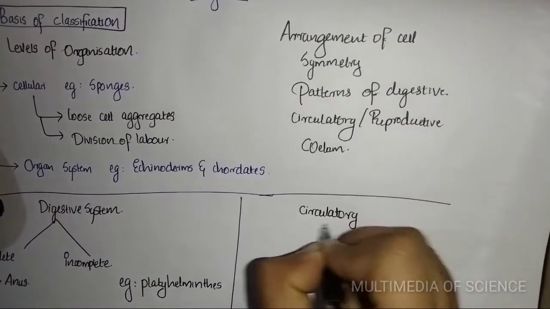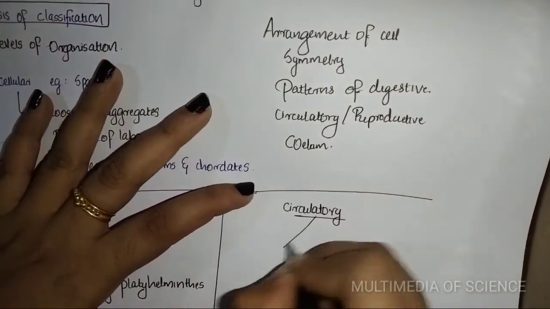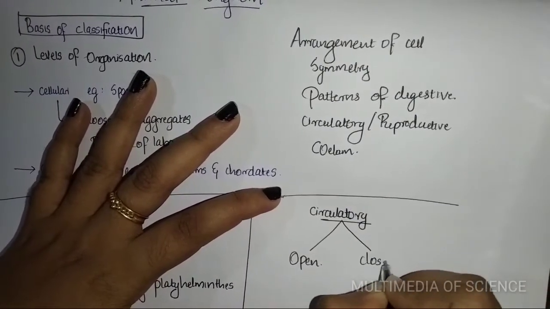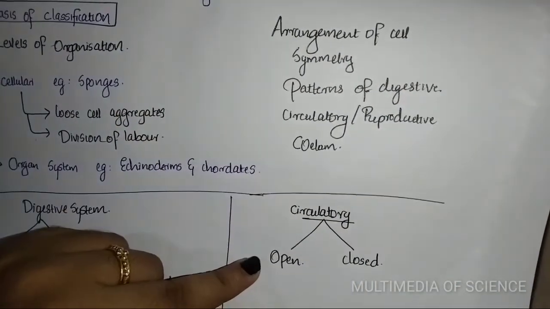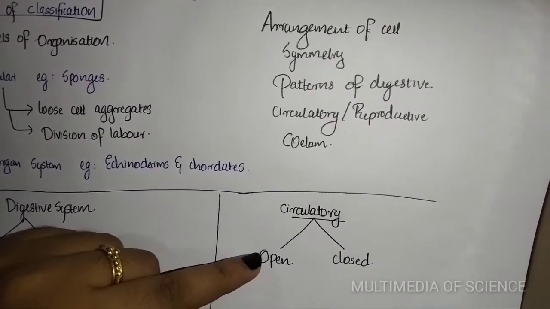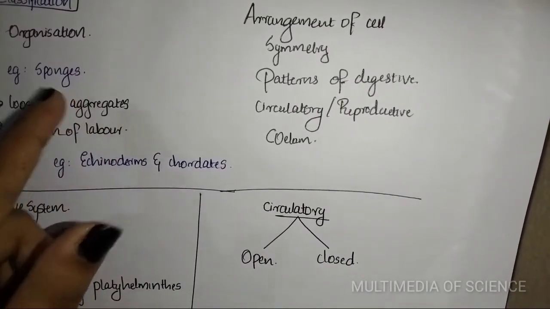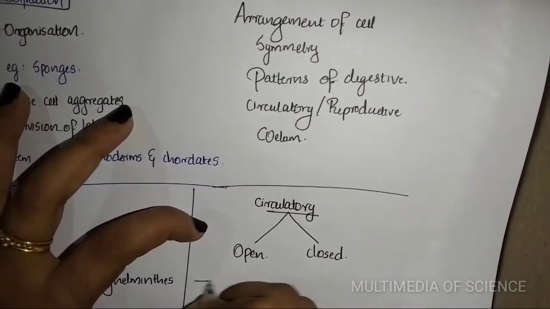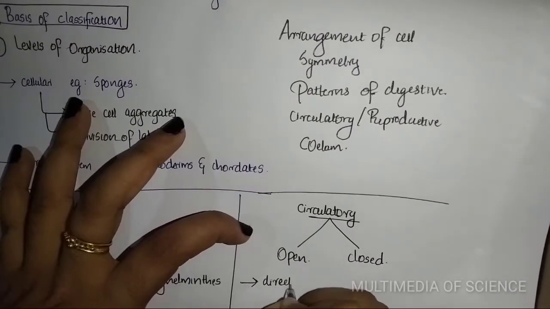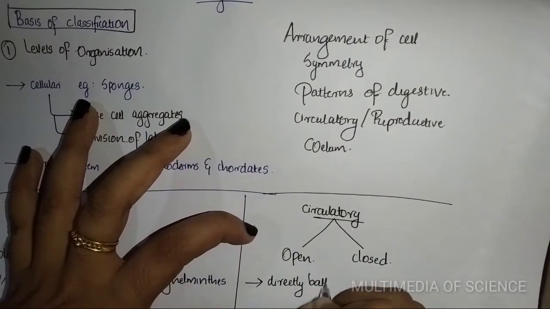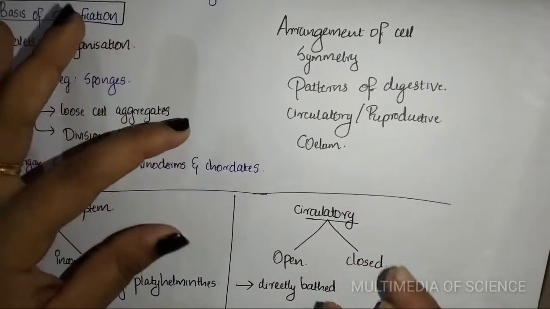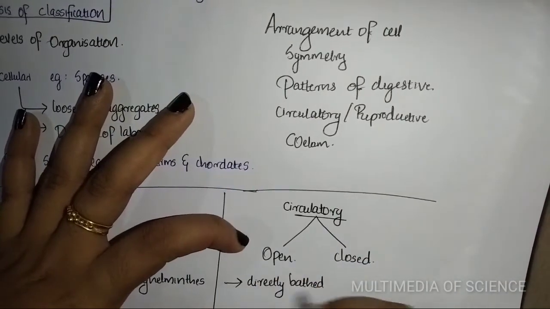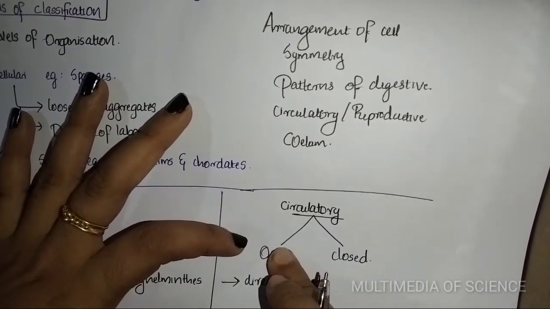The circulatory system is of two types. What are they? Open circulatory system and closed circulatory system. In the open type, the blood is pumped out of the heart and the cells and tissues are directly bathed in it. Directly bathed means there are no special vessels or veins to carry it, so it is an open type circulatory system.